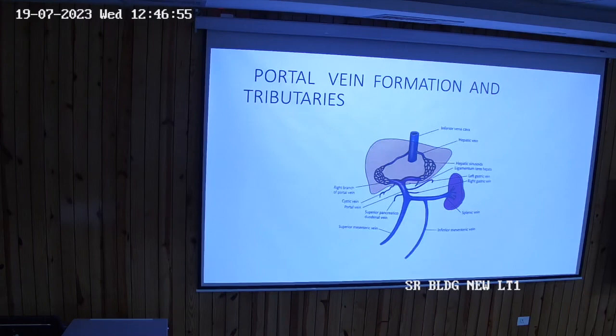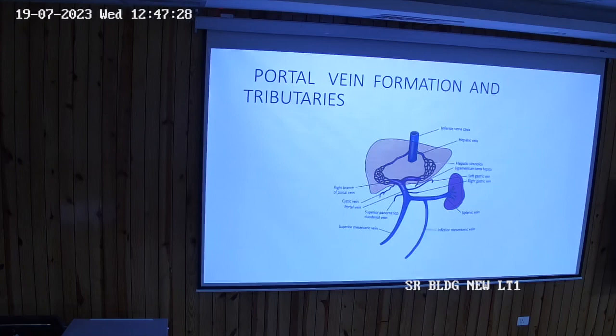If I extend the inferior vena cava further, it is going like this. Don't talk, please. So now you look, supraduodenal part is this. Supraduodenal part, and this is the portal vein. So portal vein के पीछे क्या है, फिर ये duodenal part है और ये infraduodenal part है. Okay.